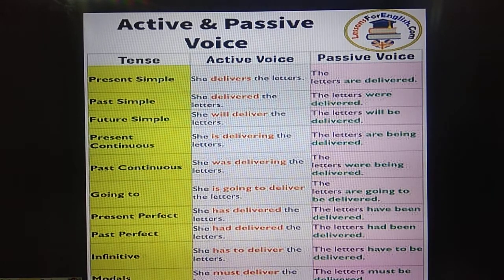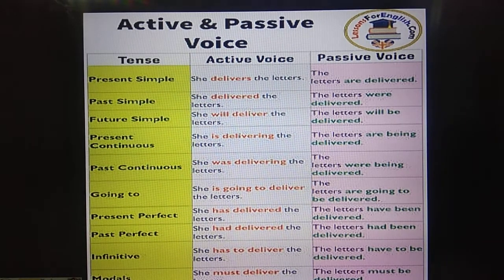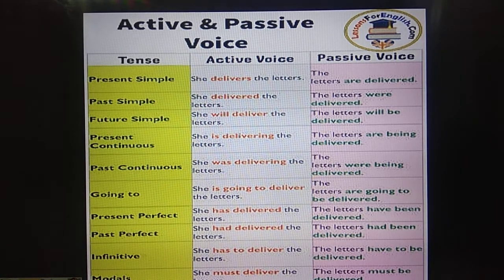In past tense, she delivered the letters. The letters were delivered. If it is singular, it will be the letter was delivered. She will deliver the letters. The letters will be delivered. She is delivering the letters. The letters are being delivered. For past continuous, she was delivering the letters. The letters were being delivered. So you just go through all these examples given.